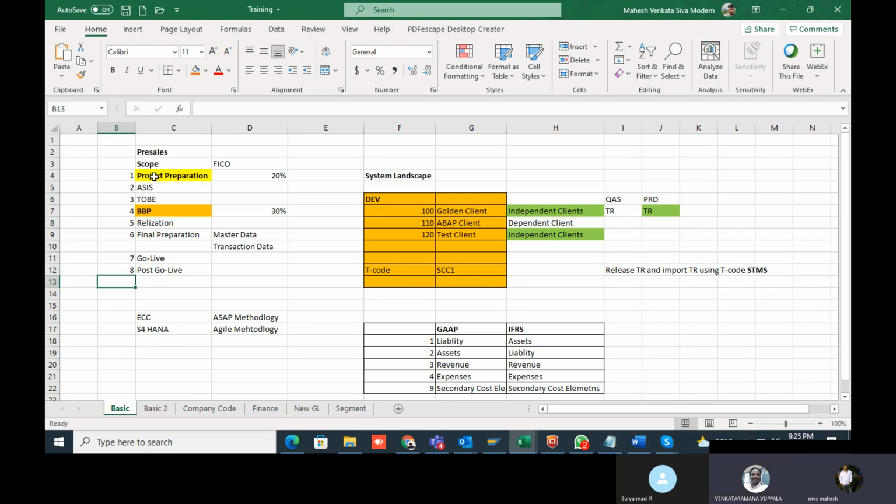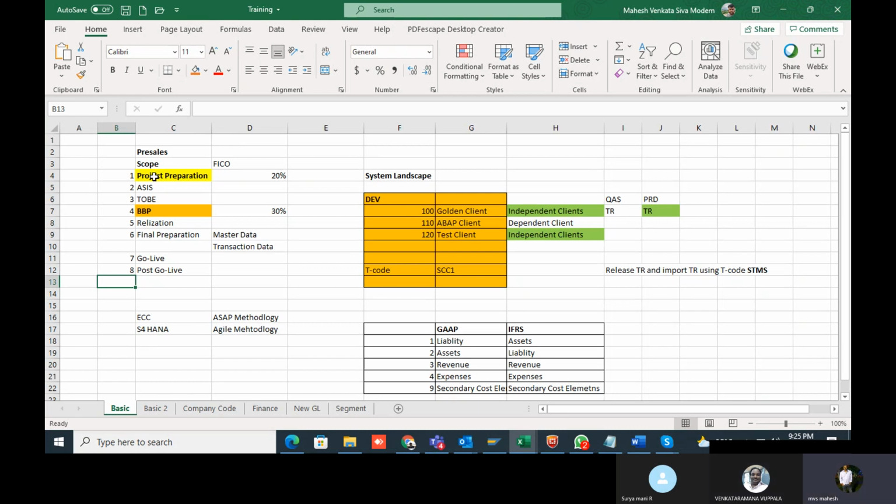Once the kickoff meeting is done, in the kickoff meeting itself we ask the client for the as-is process, meaning what is there in the legacy system and how they are processing. Anyway, they have that. If they don't have documents, they will prepare them, and if they do, they will share the documents and explain the processes they are currently following.